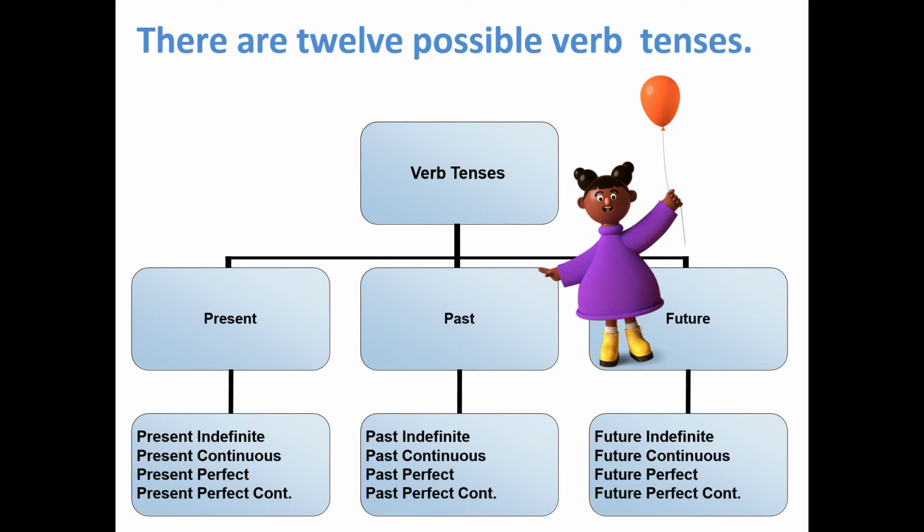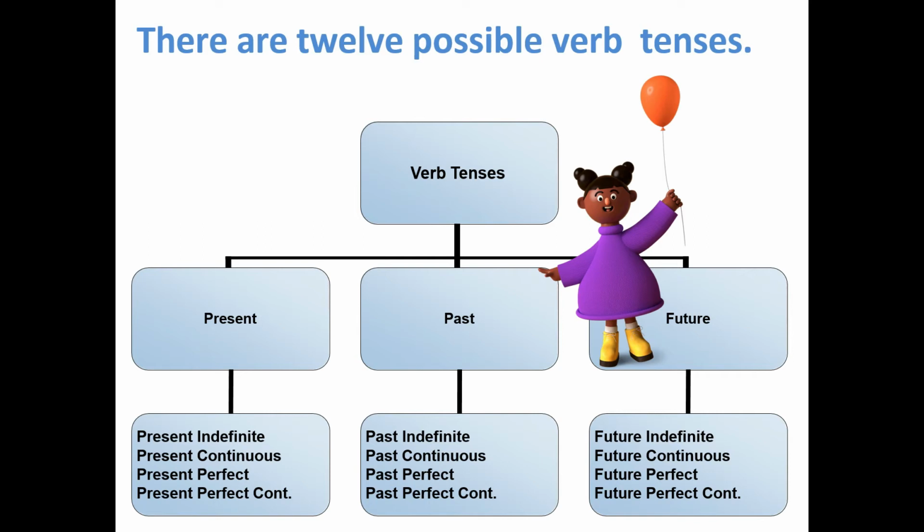Now each one is categorized based on the aspect. Present indefinite or present simple, present continuous, present perfect, present perfect continuous, past indefinite or past simple, past continuous, past perfect, past perfect continuous. We can say progressive also. Then future simple, future continuous, future perfect, future perfect continuous.